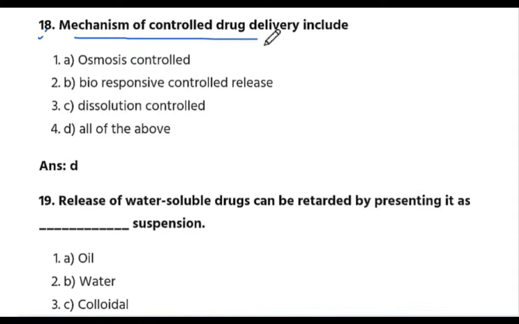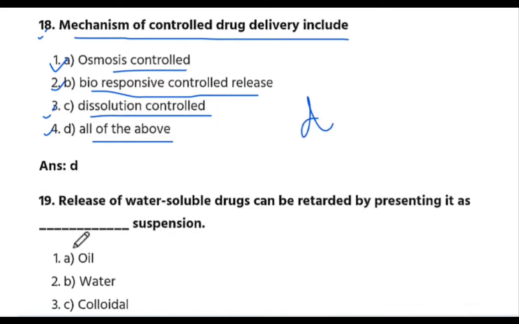Next हम बात करते हैं 18 question number. Mechanism of controlled drug delivery includes. The answer is D. All of the above. A is osmosis control, B is bioresponse control release, and C is dissolution control. The answer is D. Okay.